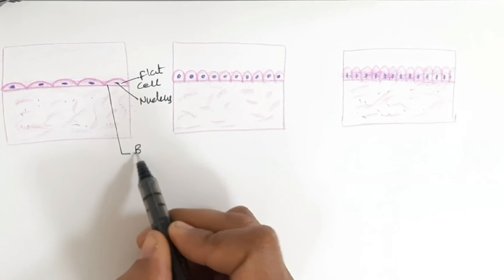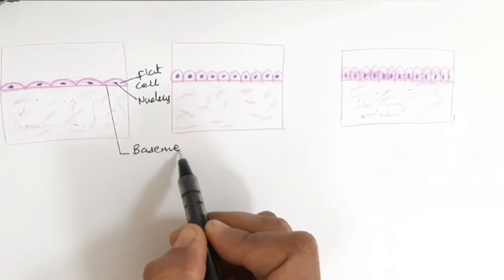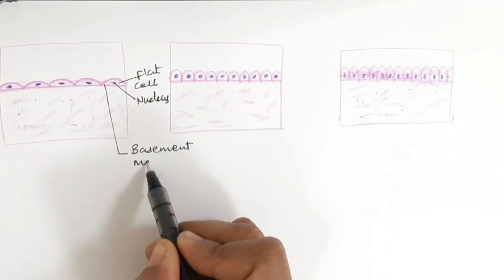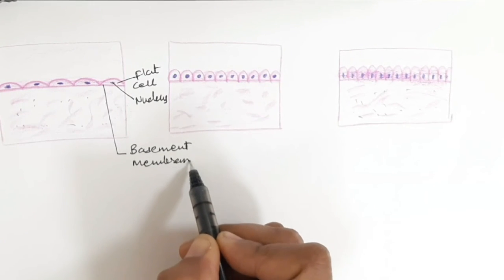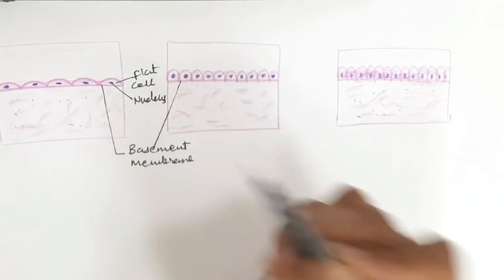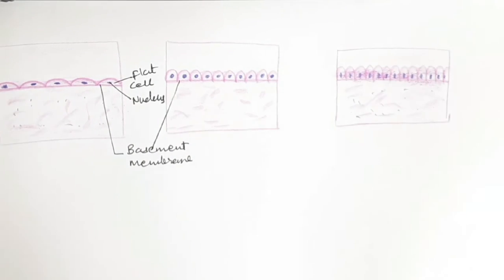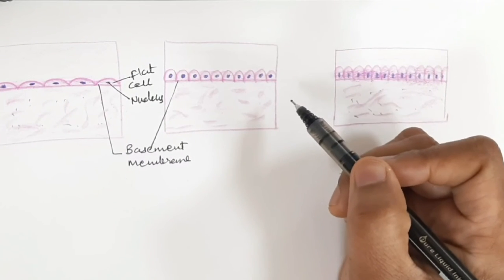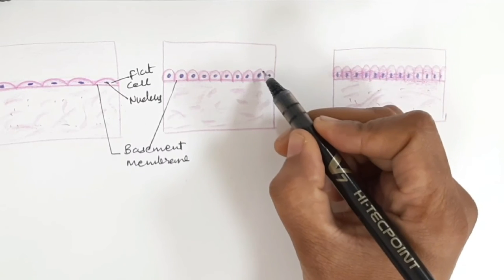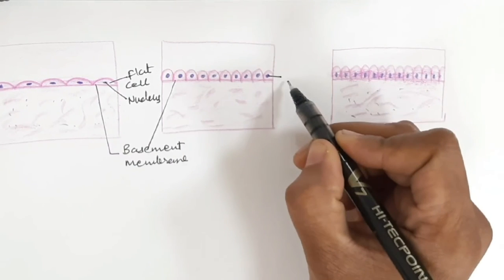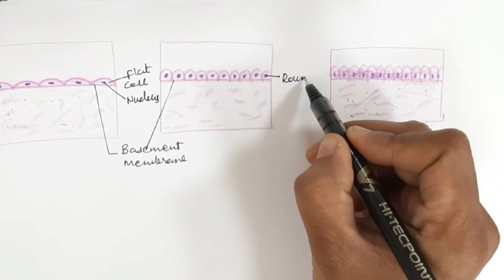So here there is a basement membrane. In the simple squamous epithelium, the cell is flat. In the cuboidal epithelium, the cell is rounded, with a rounded nucleus, and it rests on the basement membrane. Below the basement membrane we draw a connective tissue.